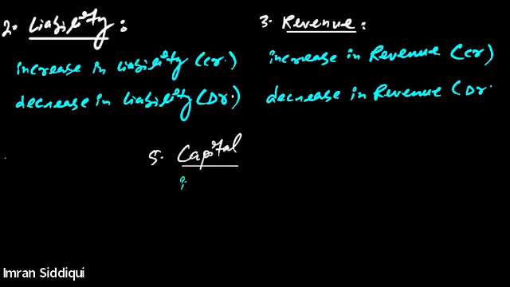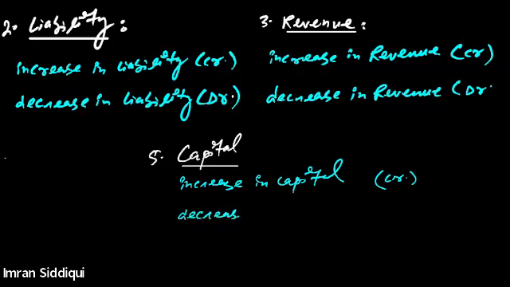That means whenever there is increase in capital, we should credit the capital account. Whenever there is decrease in capital, the account should be debited. So capital account will be debited whenever capital reduces, and whenever capital increases, it will be credited.